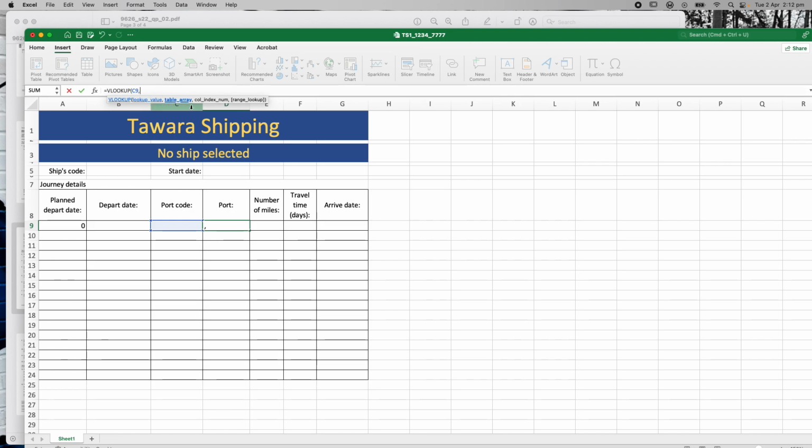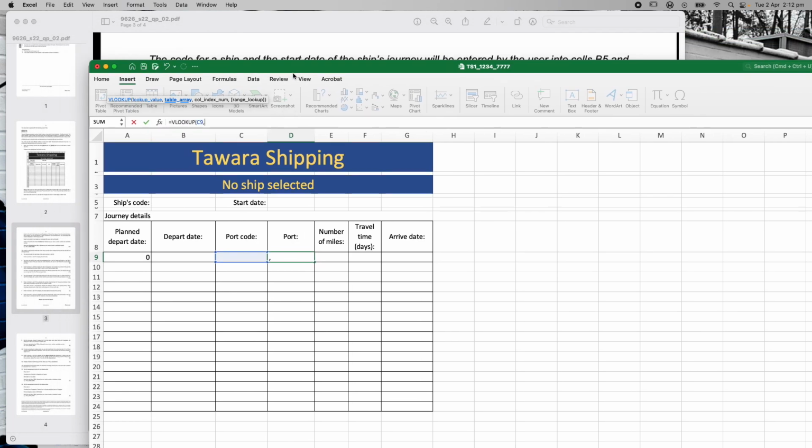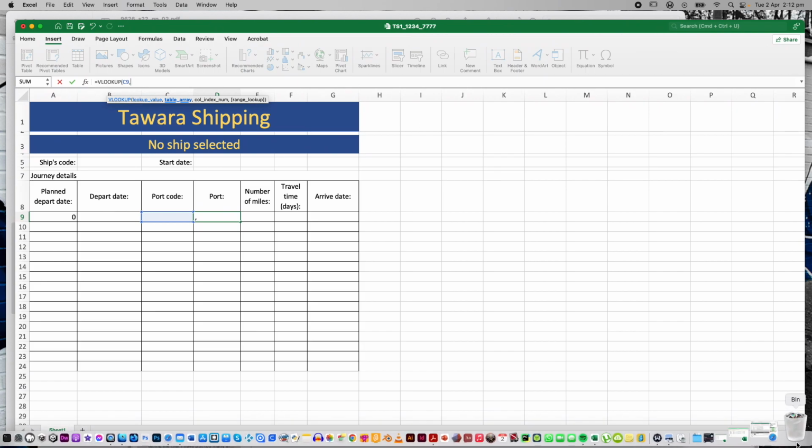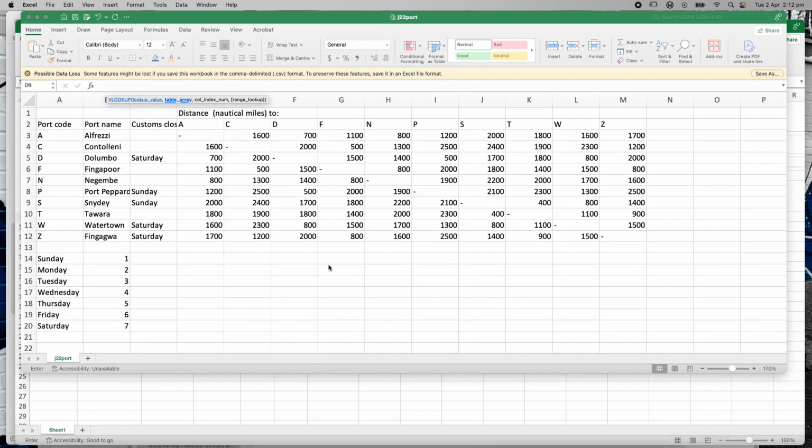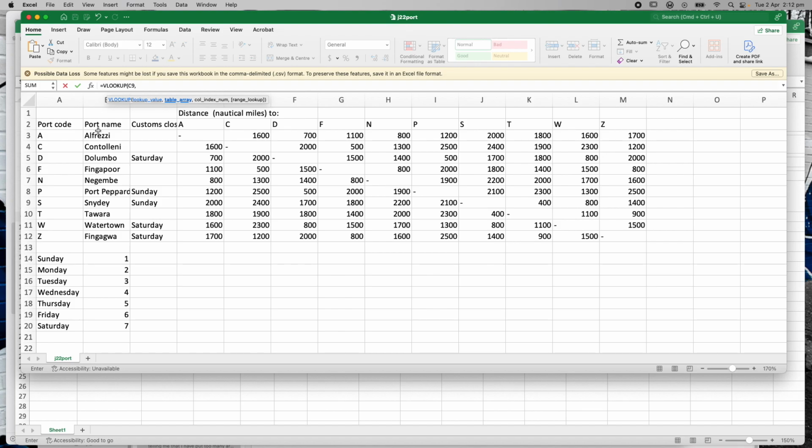Now, it says the table array. That's normally the list of information from the other table that we want to get. Then column index, range lookup. So we're going to do a VLOOKUP of C9. We actually want to go to the file, so let's go and find the file. Here it is, J22 port. Yep, port name.